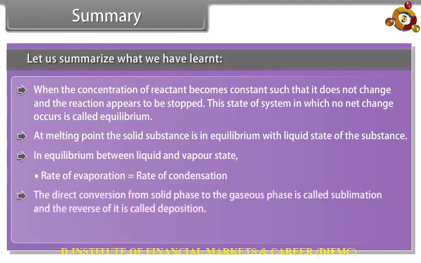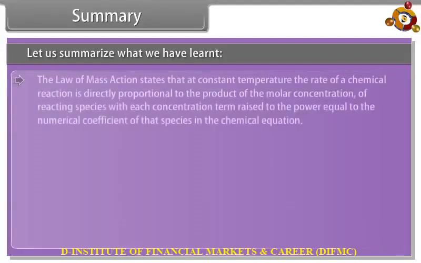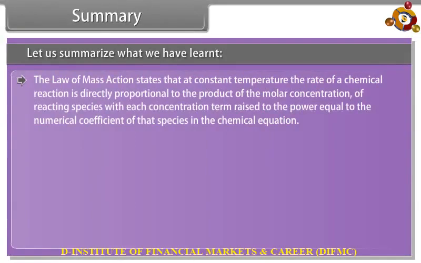The direct conversion from solid phase to the gaseous phase is called sublimation, and the reverse of it is called deposition. A solution is said to be saturated if no more solute particles can be dissolved. The law of mass action states that at constant temperature, the rate of a chemical reaction is directly proportional to the product of the molar concentration of reacting species, with each concentration term raised to the power equal to the numerical coefficient of that species in the chemical equation.